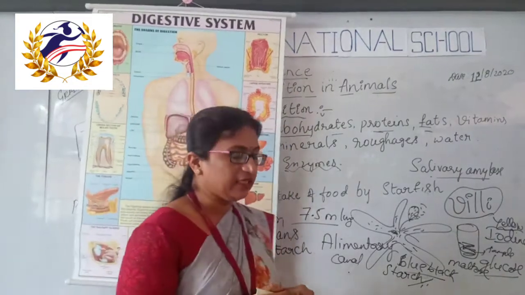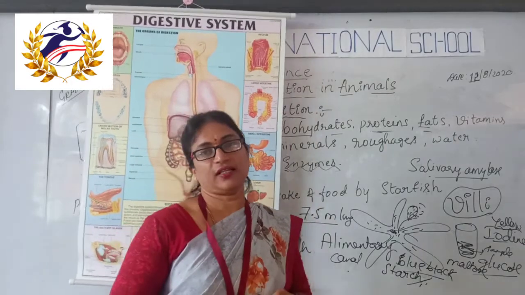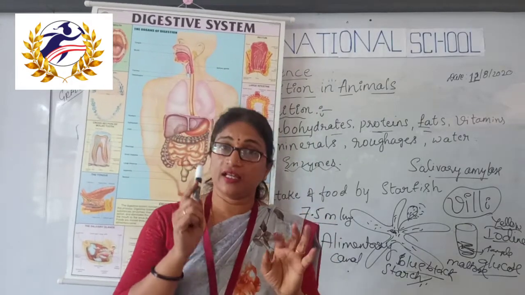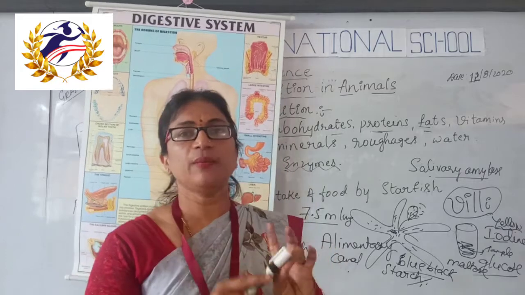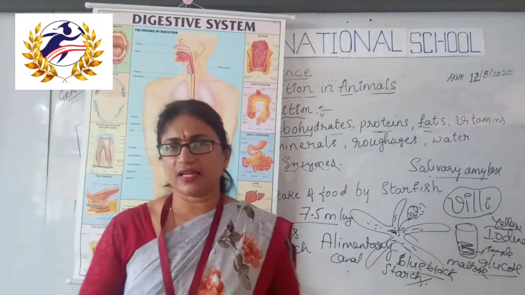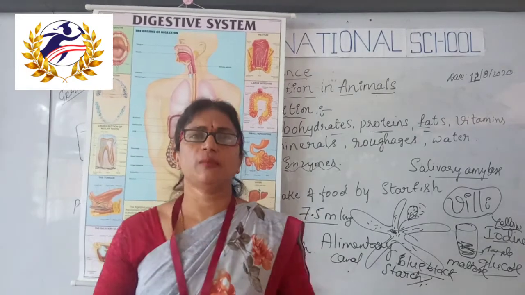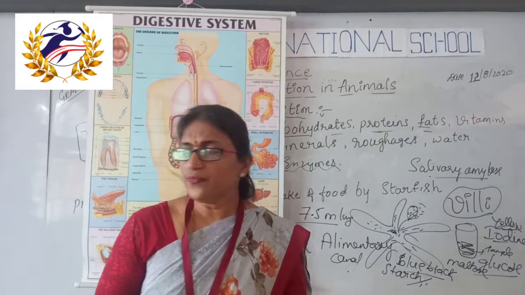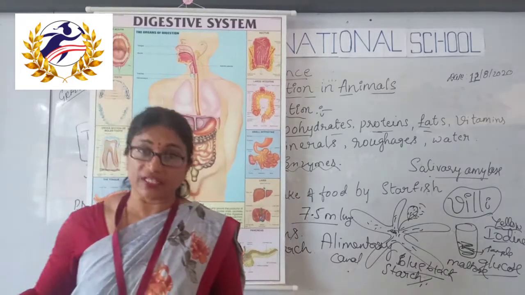And we know that there are different varieties of animals. Reptiles, insects, carnivores, herbivores, omnivores, aquatic animals, terrestrial animals, isn't it? So they have different modes of intake of food.